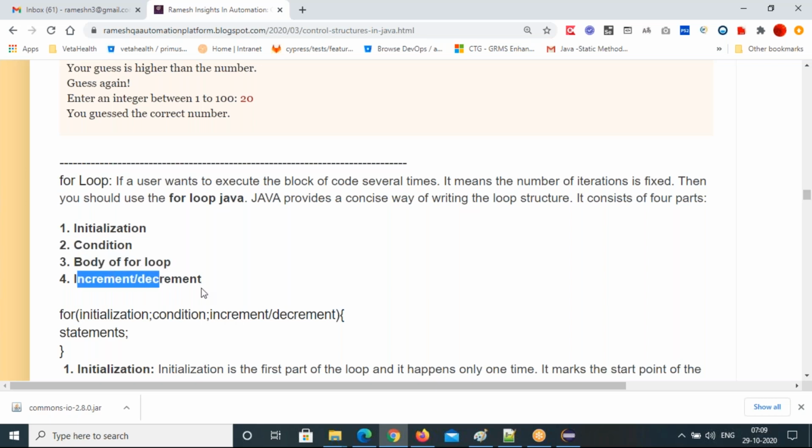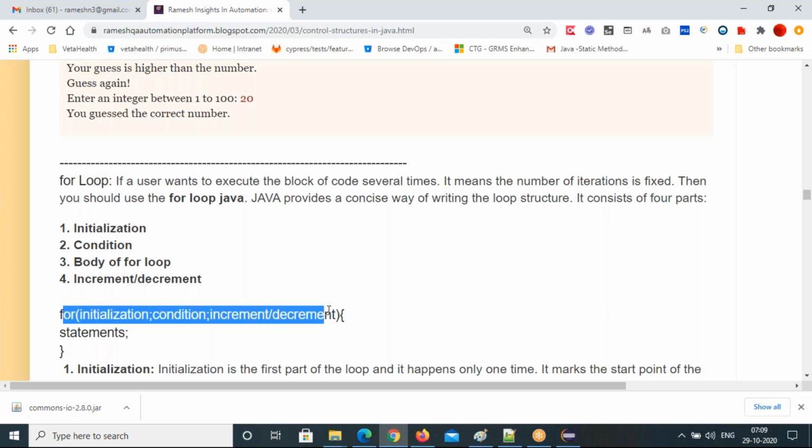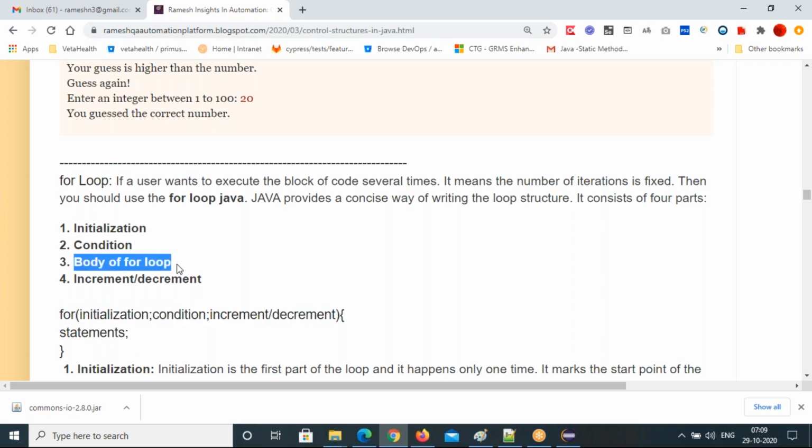Increment and decrement will come after the body execution. The increment and decrement will execute after that. So please catch this point. Even the while loop has the same process. Here the for loop is also the same, but the structure is like this: for bracket, initialization, semicolon, condition, semicolon, increment or decrement. They are all coming in a single line in the for loop. Only the body of the loop is in the curly braces. But how it will execute, I'm explaining one by one.